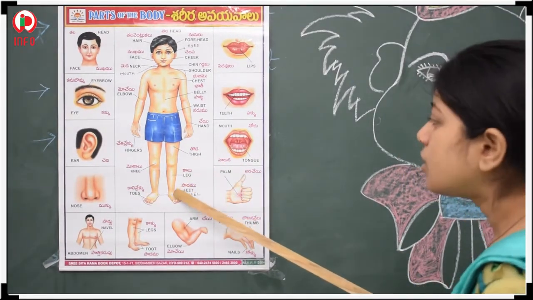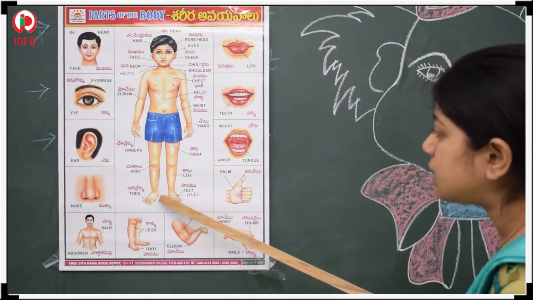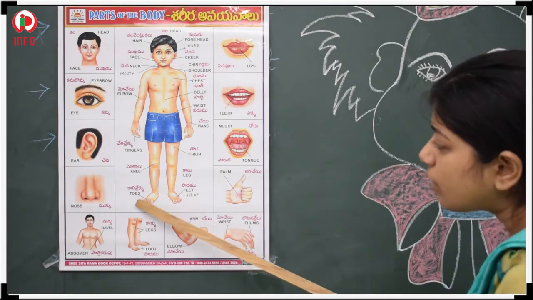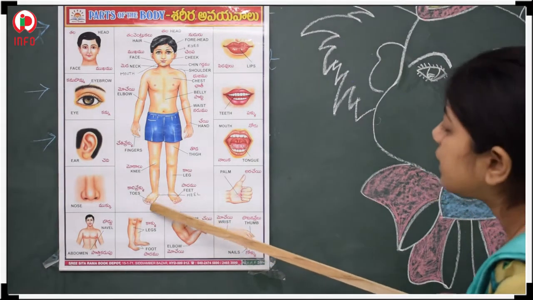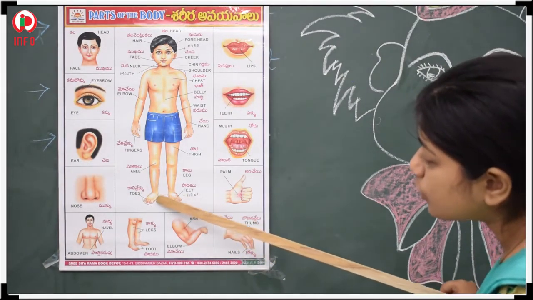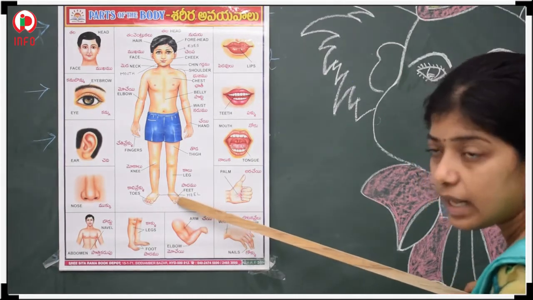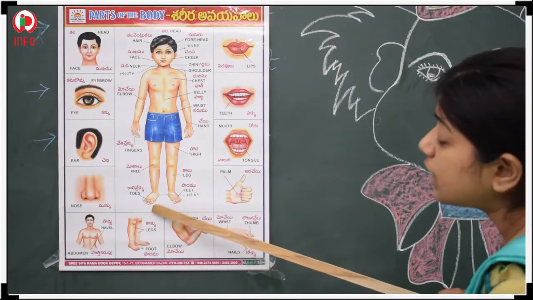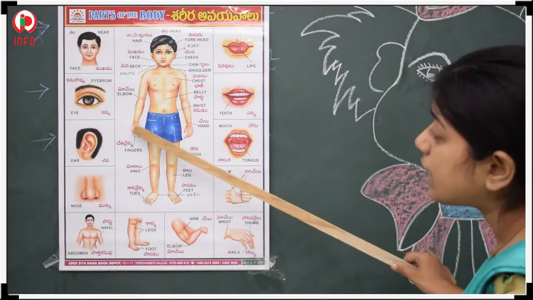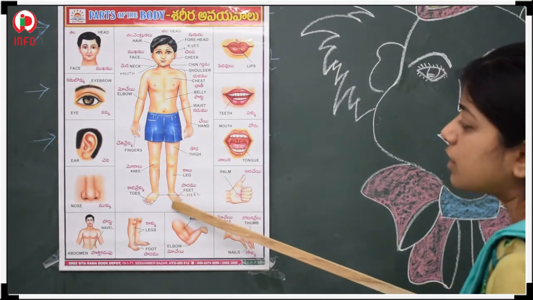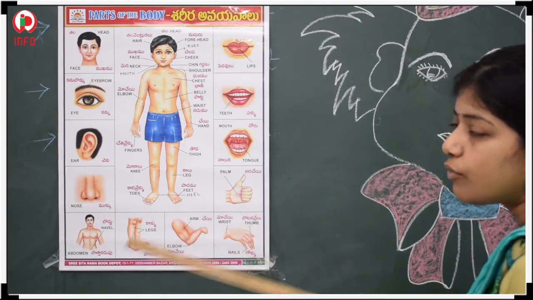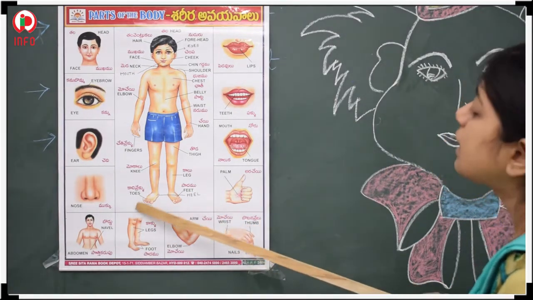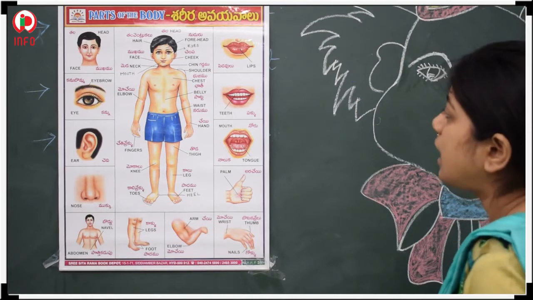Our leg also contains the foot. See here, the front portion of the foot is called the toes, and the back portion is called the heel. And one more thing: just like our hands, our legs also contain 5 fingers here, 5 fingers here also. So in total, here also 10 fingers are there.